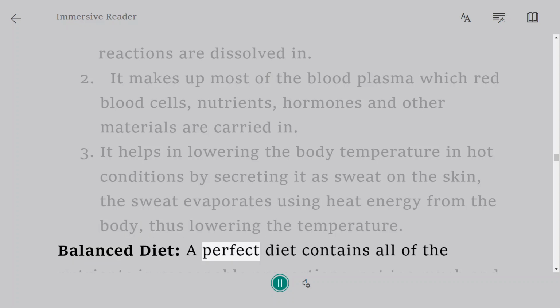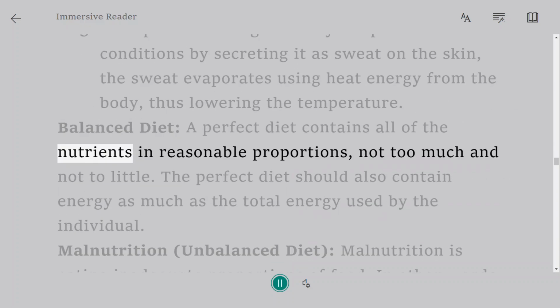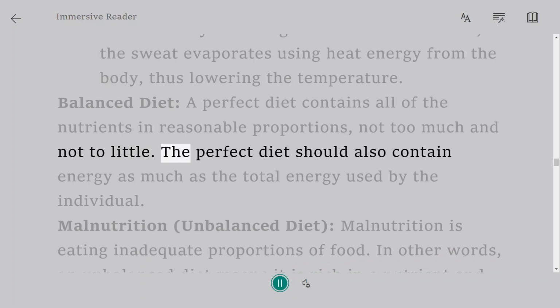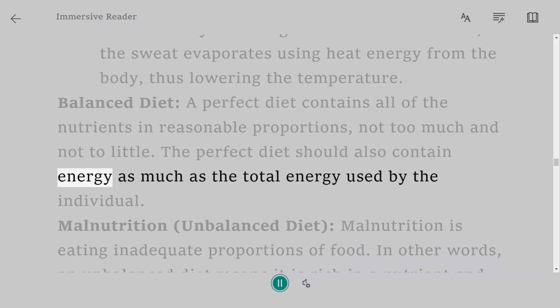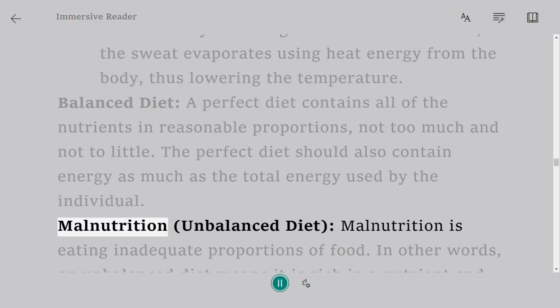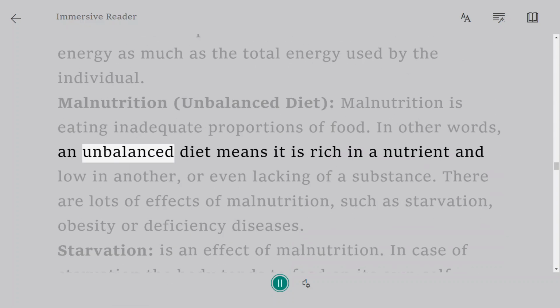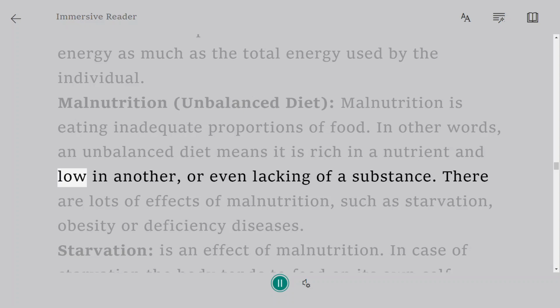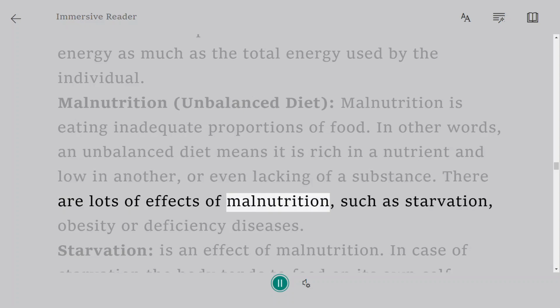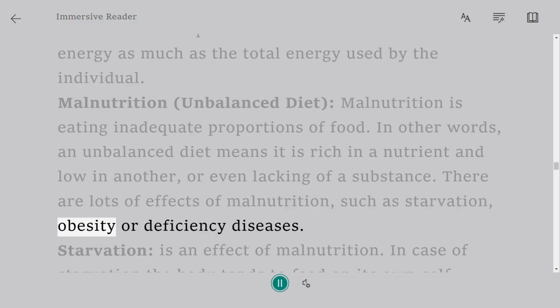Balanced diet. A perfect diet contains all of the nutrients in reasonable proportions, not too much and not too little. The perfect diet should also contain as much energy as the total energy used by the individual. Malnutrition. Unbalanced diet. Malnutrition is eating inadequate proportions of food. In other words, an unbalanced diet means it is rich in a nutrient and low in another, or even lacking of a substance. There are lots of effects of malnutrition, such as starvation, obesity, or deficiency diseases.